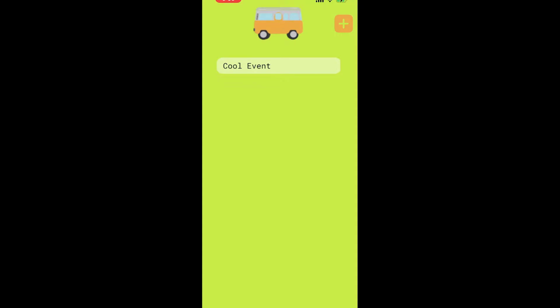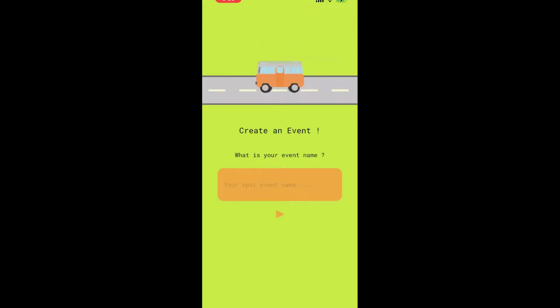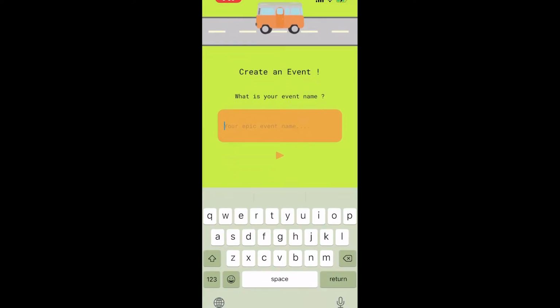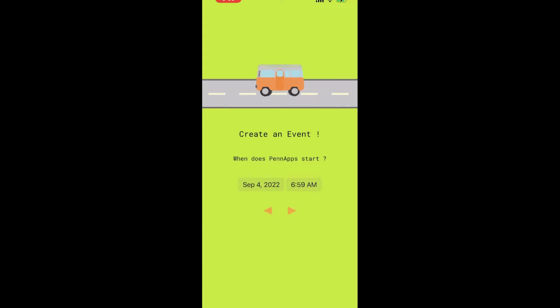So we begin the demo by first going on the app. We can see that we already have an event here, but we can create multiple events. The event we have right now is cool event. We click the plus button to create an event. Here we can put in our event name, and we put in Penn Apps because it's for Penn Apps. And then we put in when the hackathon starts, which we put in as tomorrow. And then we're going to put in the location.